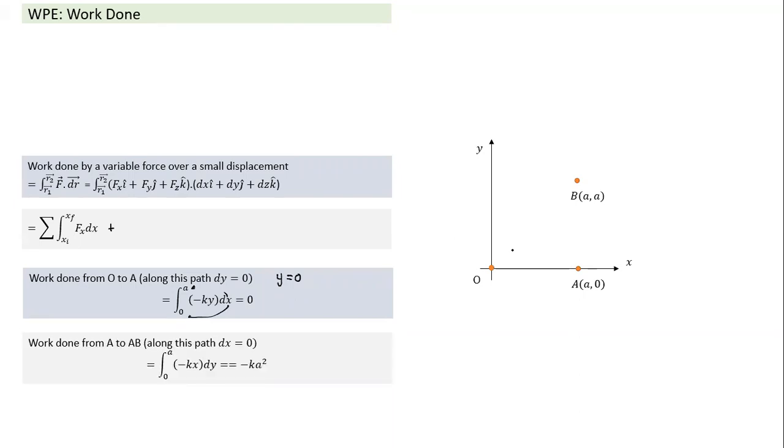Let's do the second part. As it moves from A to B, the y component. Now in this case, dx is equal to 0. Since dx is 0 and dz is 0, it will only have fy into dy. Fy was given as minus kx into dy. In this case, x is a constant. What is x equal to? x is equal to a, so it is equal to minus ka into dy, and integrating, minus k a square. That's work done. Now this is a simple question.